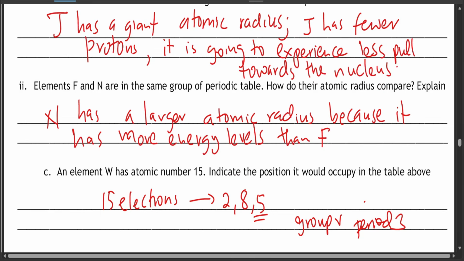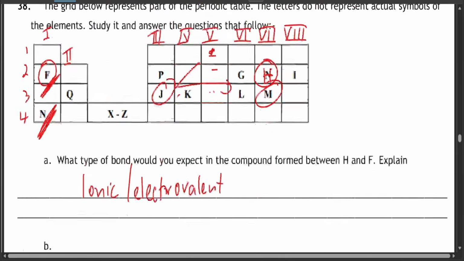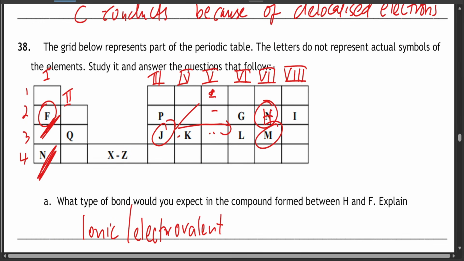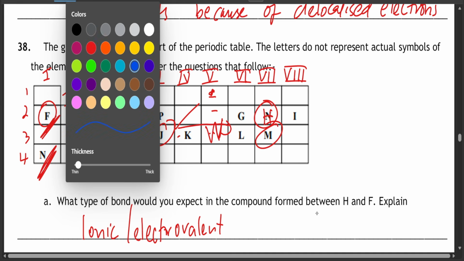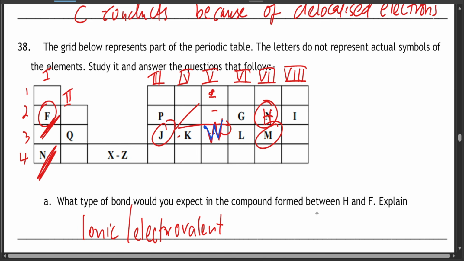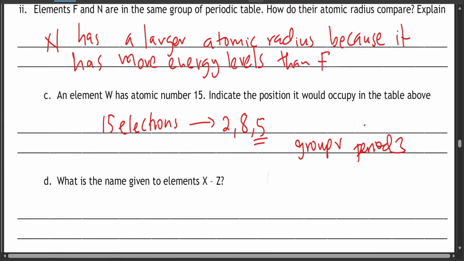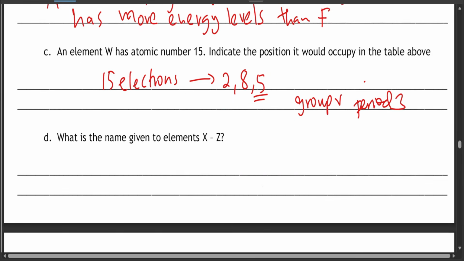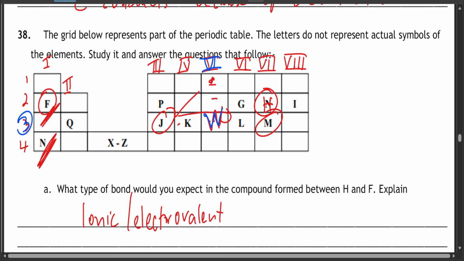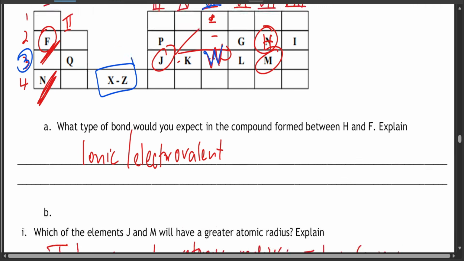Element W would be here. Let me write using a different pen, and let me finish with this blue pen today. Group 5, period 3. What's the name given to elements X to Z? X to Z are called transition metals.